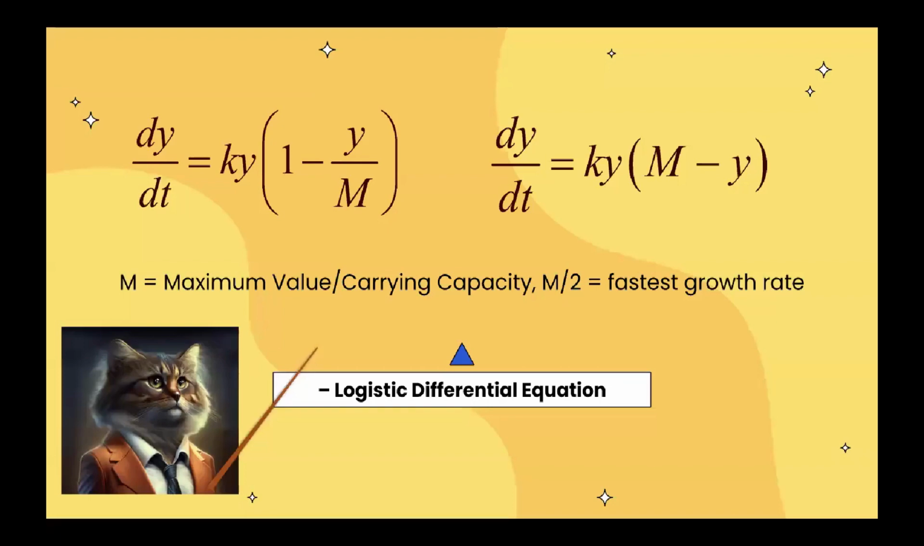Now, when we want to take a deeper dive into how these graph equations work, we see that the growth rate, dy over dt, the derivative, is modeled by ky times 1 minus y over m, where the m is the maximum value, or carrying capacity. We also see that the derivative is the greatest when y is m over 2, the fastest growth rate.